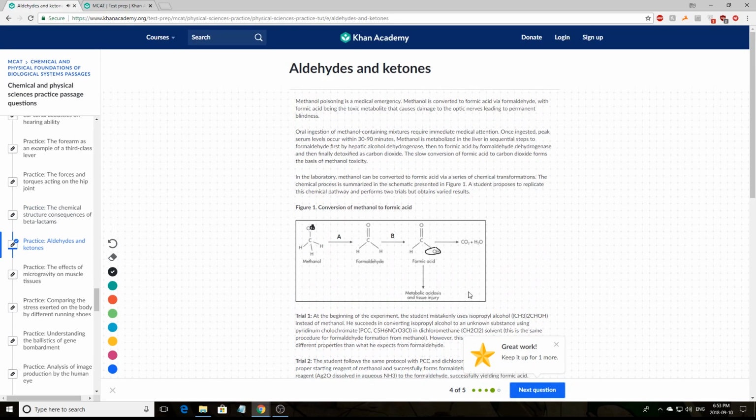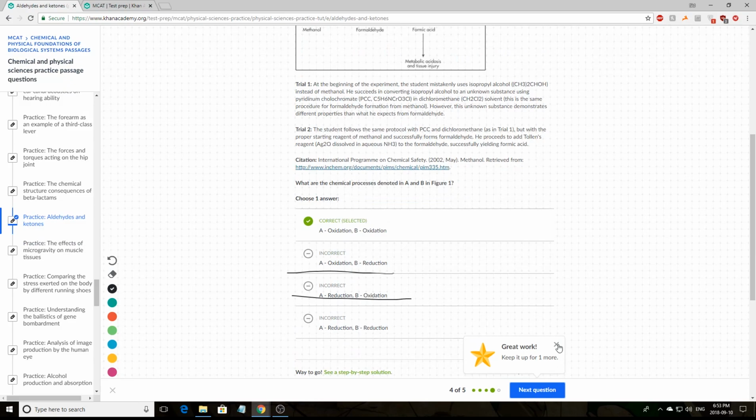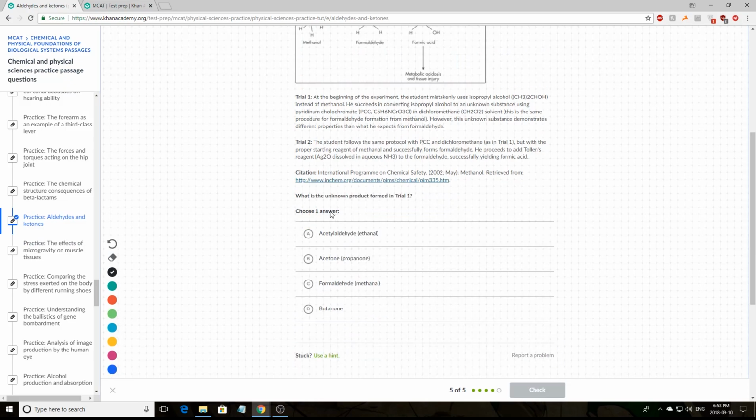Nice. Another way you can think about this, if you are familiar with your biochemistry, it says that the enzymes used in these conversion steps, I believe it says alcohol dehydrogenase and formaldehyde dehydrogenase. Those of you who are familiar with your biochemistry should know that dehydrogenases are typically used for oxidations because, as the name implies, they're dehydrogenating, which, again, implicitly in the name means you're oxidizing something. Just a little hint. And the last question is, what is the unknown compound product in trial 1?